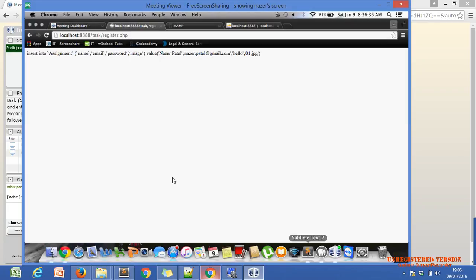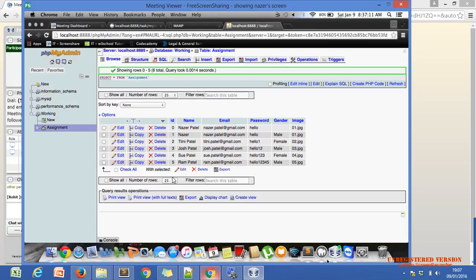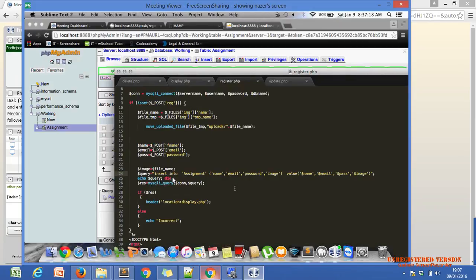Yeah, on subject. And what you have done, assignment values image. These look correct here. Why is it not correct? Insert into assignment name, email, value. Okay, okay. Image also. Just try to copy and run.